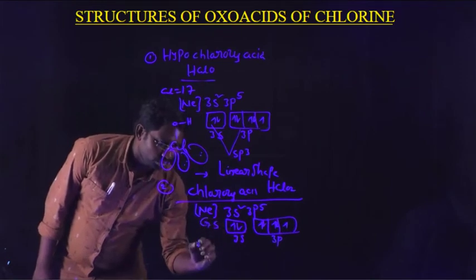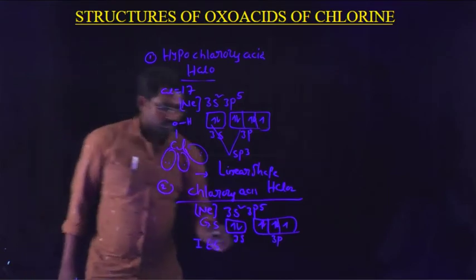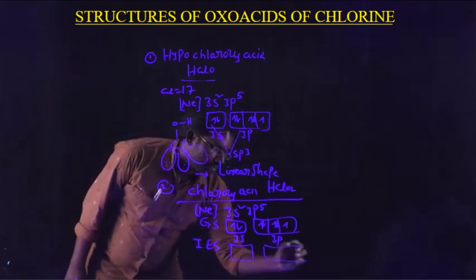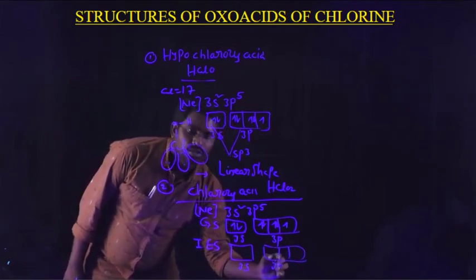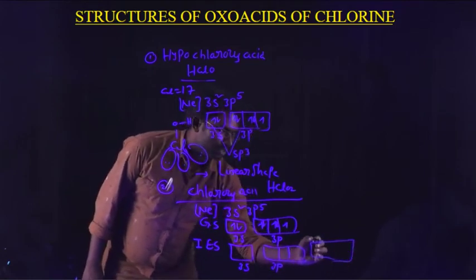It undergoes the first excited state configuration. What happens here? The 3s orbital, 3p, and next 3d. D orbitals are 5.